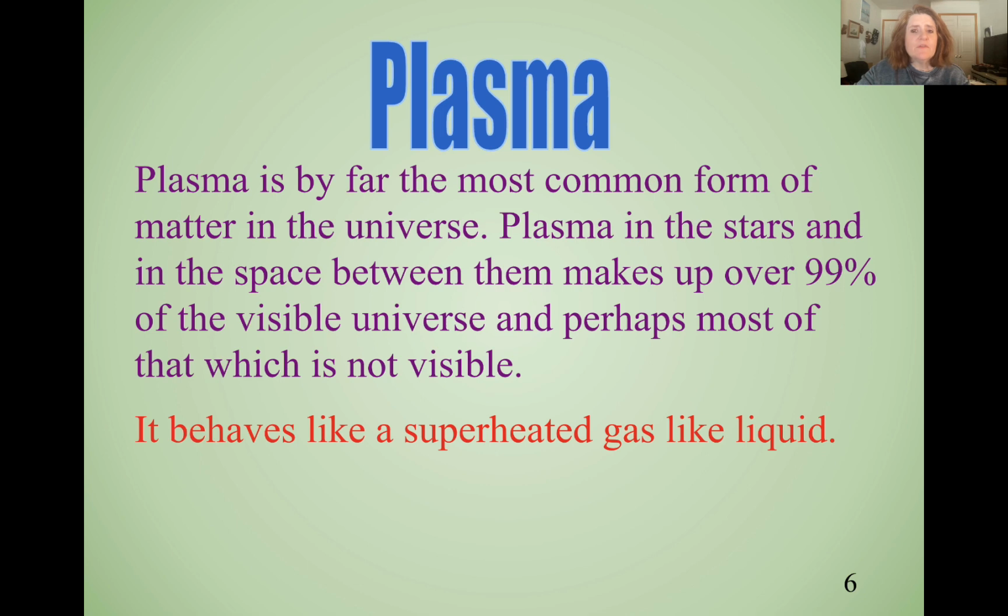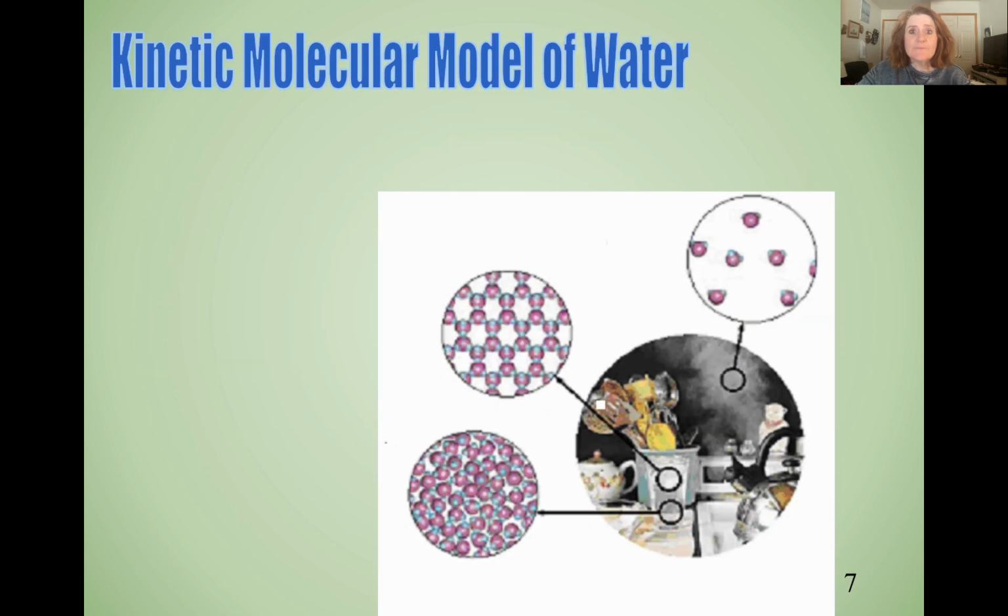Plasma is by far the most common form of matter in the universe because that's what makes up planets and stars and the space between the stars. But it's not the most common here on Earth. It will behave like a superheated gas-like liquid. It will flow like a liquid, but it will expand like a gas.